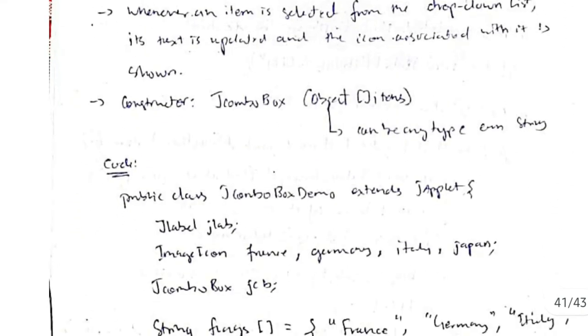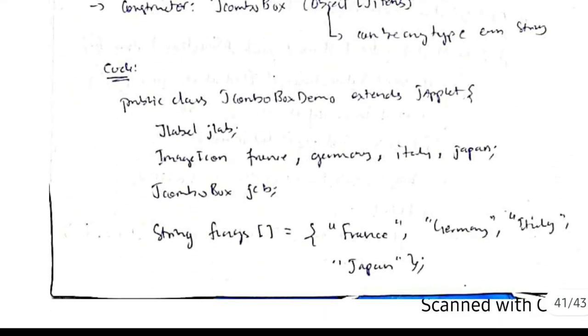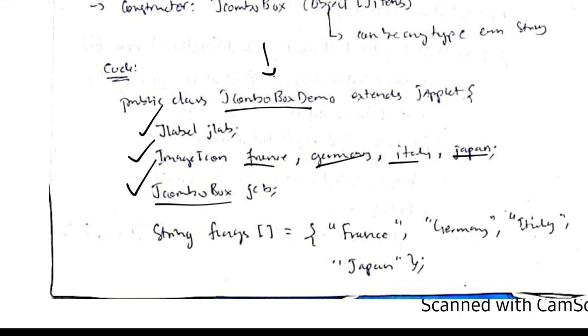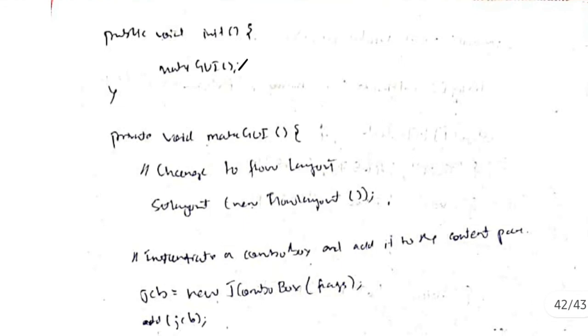Okay, so see here the code will be as follows. Firstly, I write the class name JComboBoxDemo, and then a label is created and an image icon for each of these. If you have 4 images, we will be creating 4 image icons: France, Germany, Italy and Japan. Then I am creating a combo box. In the flag array, I will have the names of the flags to be displayed: France, Germany, Italy and Japan. After initializing these things, we will be going with the GUI function.